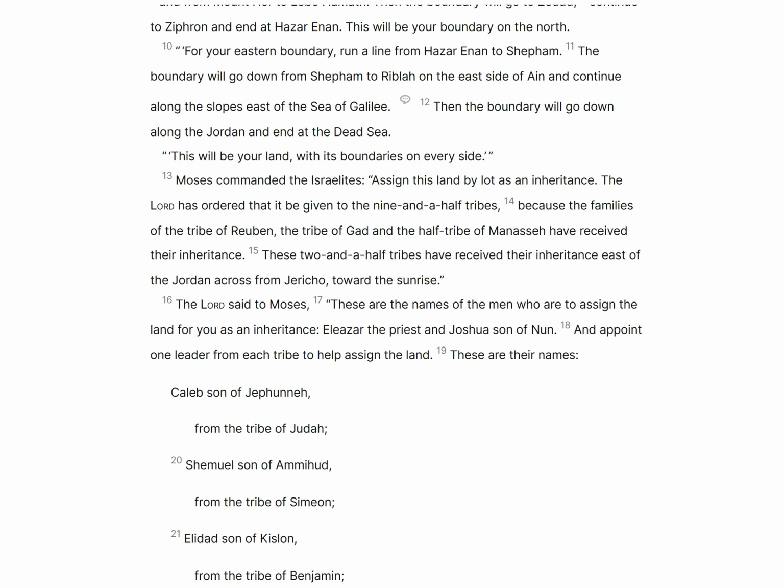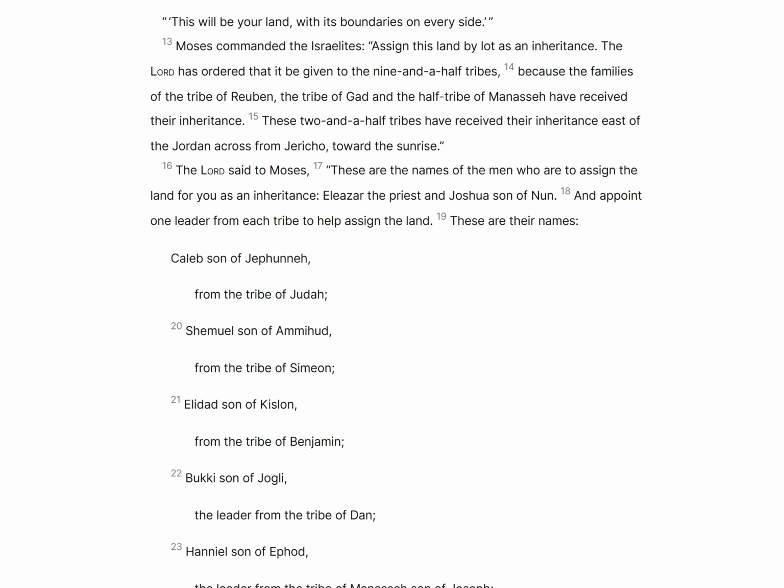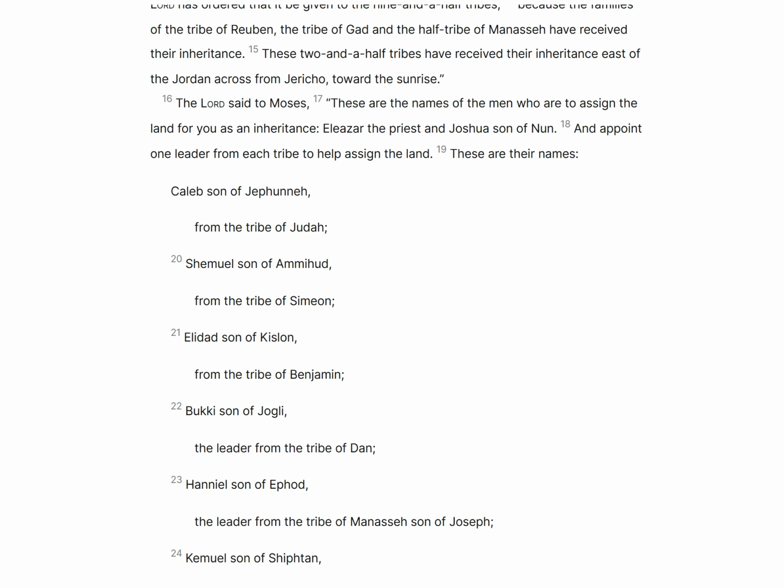Moses commanded the Israelites, Assign this land by lot as an inheritance. The Lord has ordered that it be given to the 9.5 tribes, because the families of the tribe of Reuben, the tribe of Gad, and the half-tribe of Manasseh have received their inheritance. These 2.5 tribes have received their inheritance east of the Jordan across from Jericho toward the sunrise. The Lord said to Moses, These are the names of the men who are to assign the land for you as an inheritance: Eleazar the priest, and Joshua son of Nun, and appoint one leader from each tribe to help assign the land.